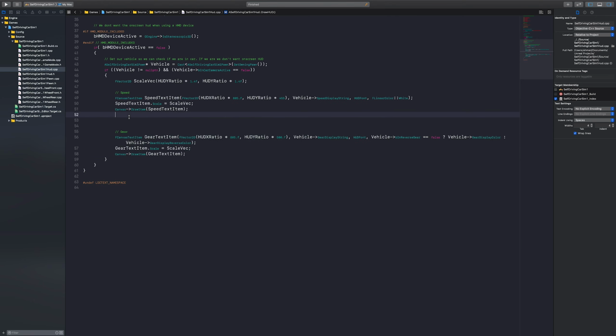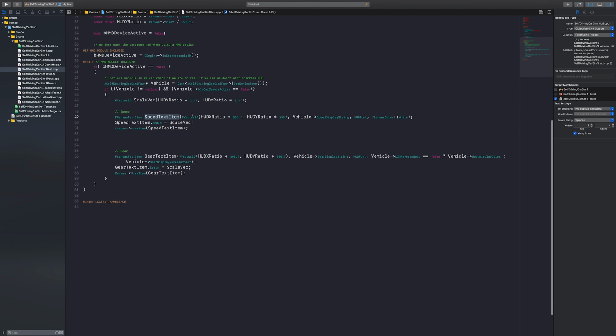We need to add, as I said, the error. The speed, for example, here is just creating a speed text item. So it is a text that we will draw on the screen or display. And it has a position, but also it has a value. And this value is actually coming from vehicle.